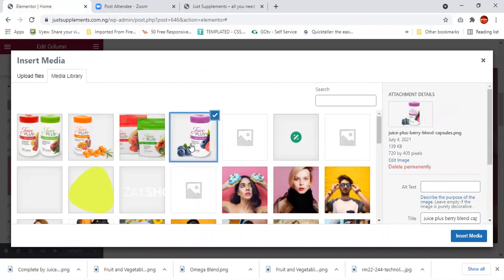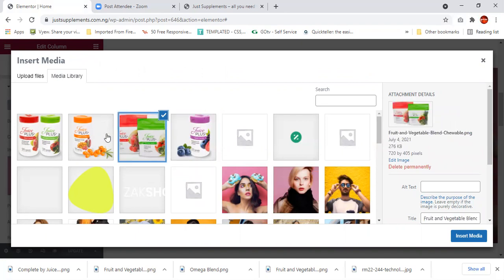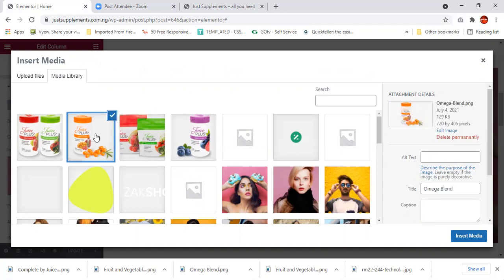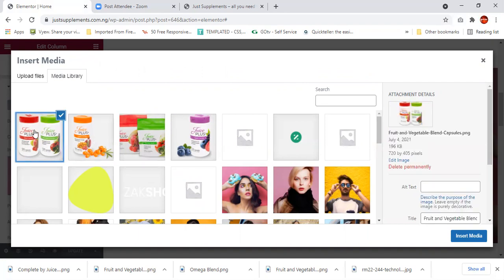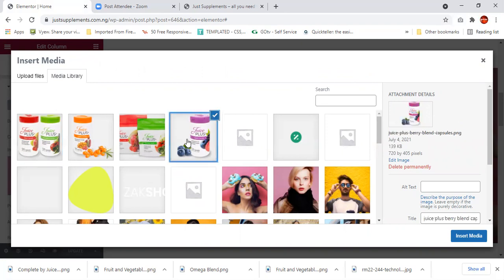Then we have categories of these picture products. This is more of a blend, it's a capsule, but it's a blend. This is chewables. This is blend as well. This is equally blend. So let me go for this first. Okay, let me select this for this one.